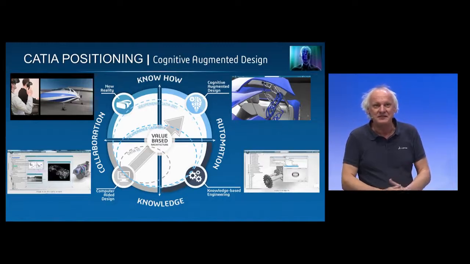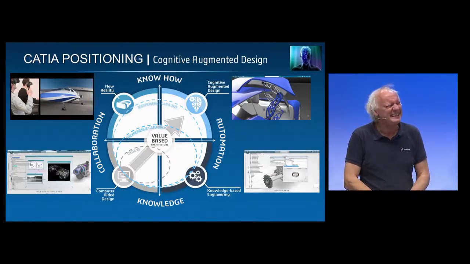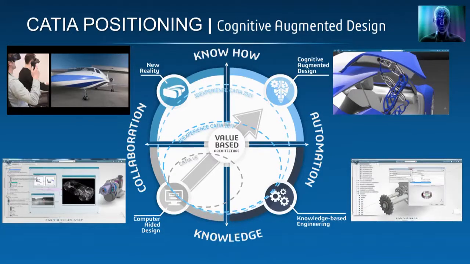CATIA V5 was introduced a long time ago, at the end of 1998, and it was already a revolution: feature-based, parametric, so what we call computer-aided design with full maturity. Then we improved CATIA V5, adding some knowledge-aware capability in order to standardize, to incorporate company know-how, and to automate the design. Very recently, we introduced immersive design, where in a completely immersive environment, you can collaborate, but also design. But there was still room for other improvement, and we introduced cognitive augmented design.